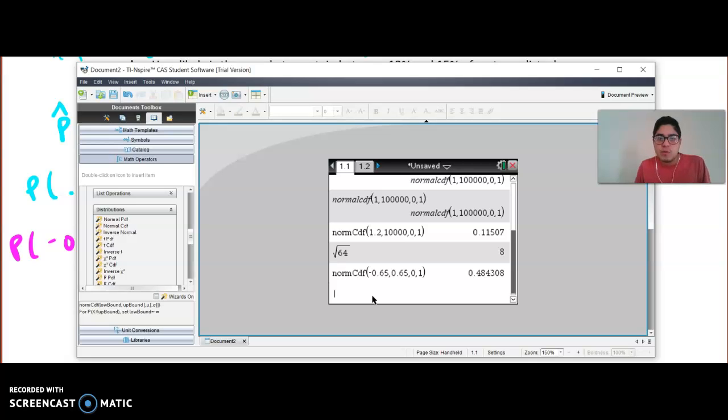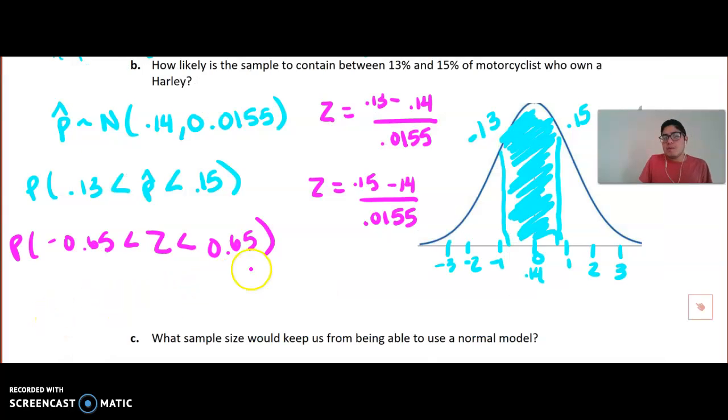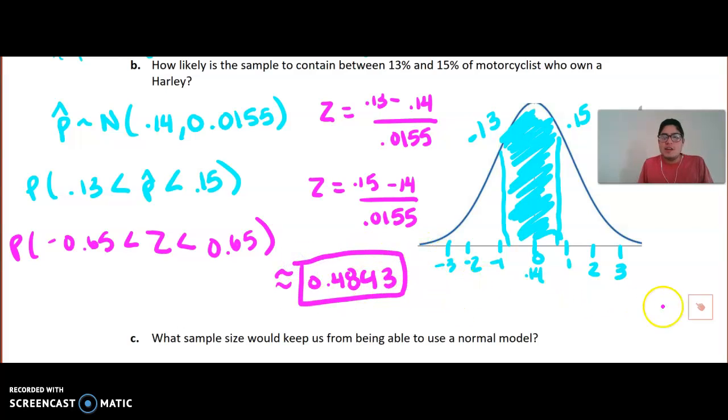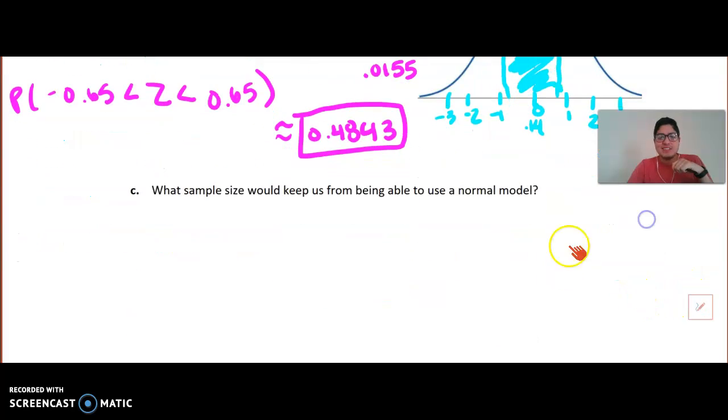would give us the probability of about 0.4843. So the probability here that our sample proportion is between 0.13 and 0.15 is going to be approximately 0.4843. So that's a very likely probability, right? And that's true because we know that within one standard deviation from the mean, you have about 68% of the data. And it's happening in between one above and one below. So that value should be beneath that 68%. 48% is most definitely less than 68.